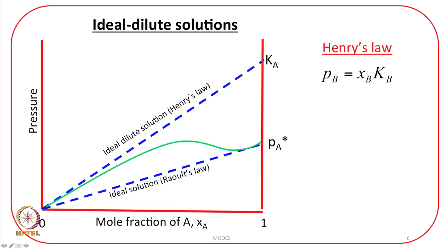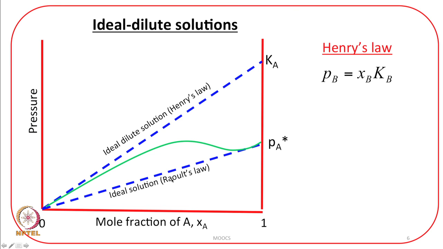K is Henry's law constant. So, in a given dilute solution, the solvent will obey Raoult's law and the solute will obey Henry's law. So, this diagram is for a very dilute solution, in which the solvent obeys Raoult's law and the solute obeys Henry's law. Henry's law is the upper dotted curve, Raoult's law is the upper dotted line, and the